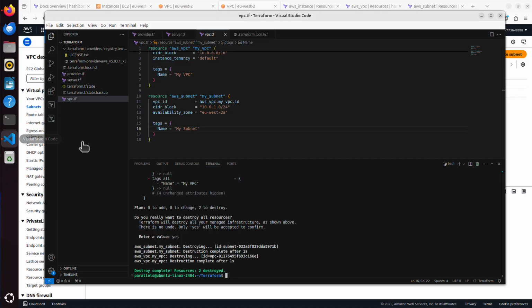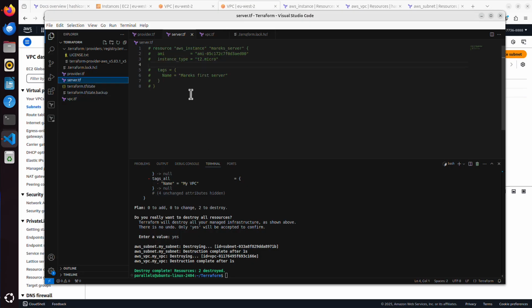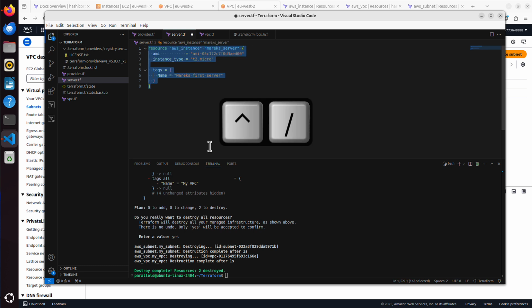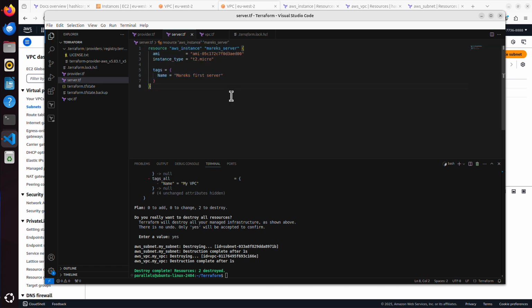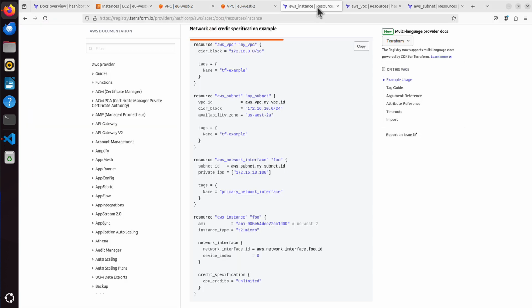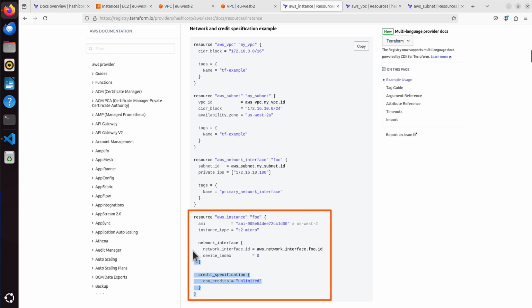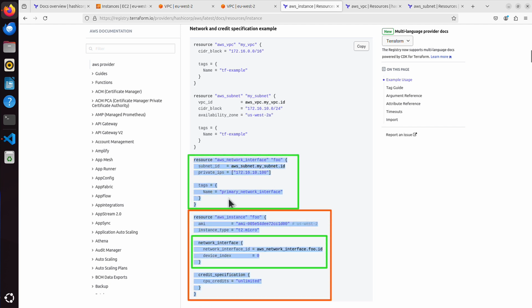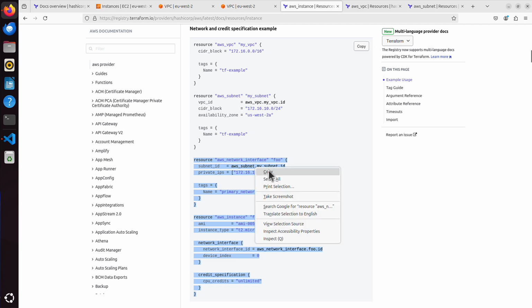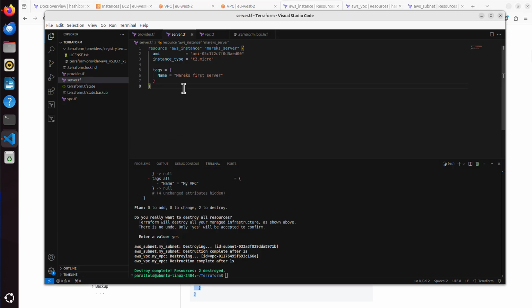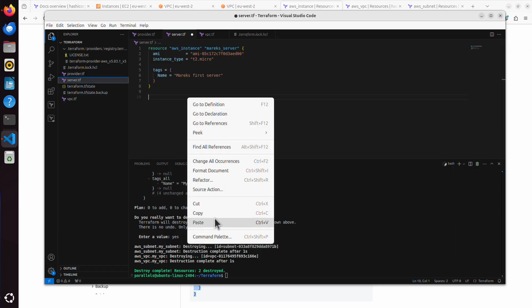Now if we go back to our code, remember that we commented out that server, yes? Let me uncomment it with Ctrl+/ and Command S. And we were looking at that example in AWS instance. And we have our VPC, we have our subnet already, and this instance, we can see it has that additional thing, network interface, where we can specify what private IP we need assigned to that virtual server. So let's copy this portion as well. Let's go back to our code. For now I will paste it below, maybe make it bigger.